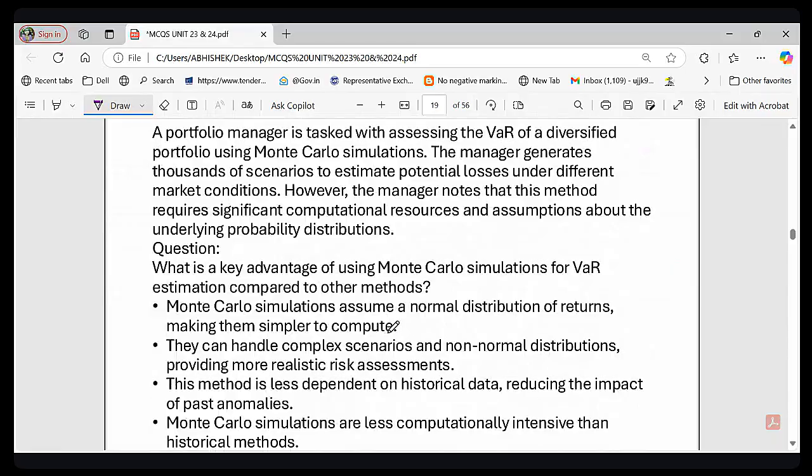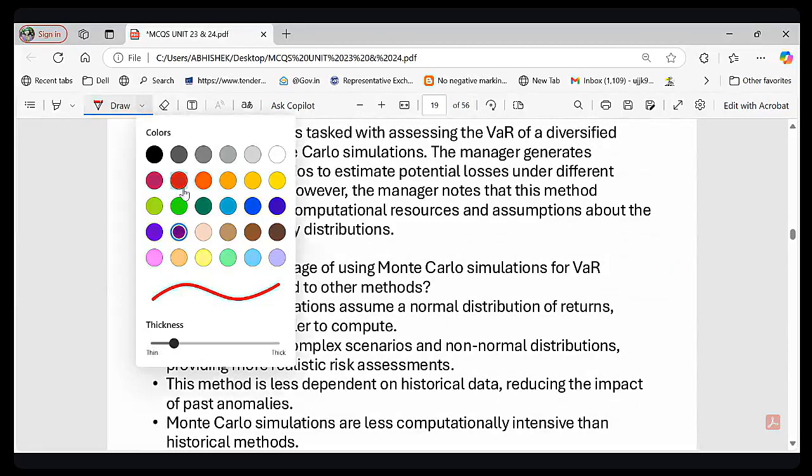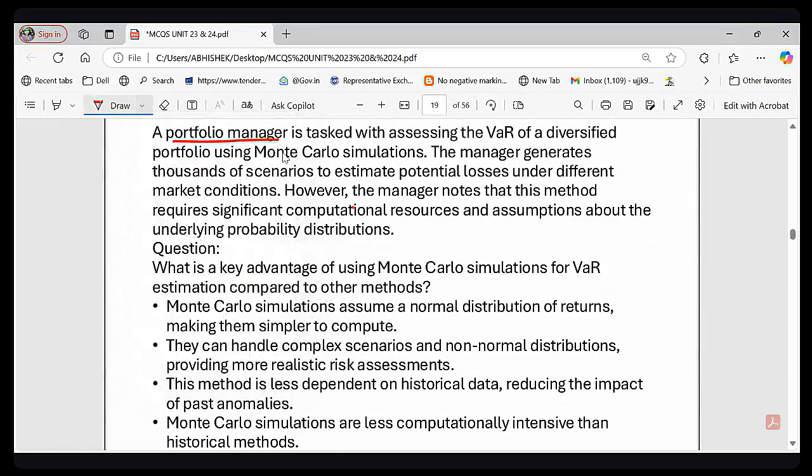So the question is that a portfolio manager is there, right? A portfolio manager is assessing the VAR of a diversified portfolio using Monte Carlo simulation, and the manager runs thousands of scenarios to estimate potential loss under different market conditions. However, this method requires significant computational resources and assumptions.